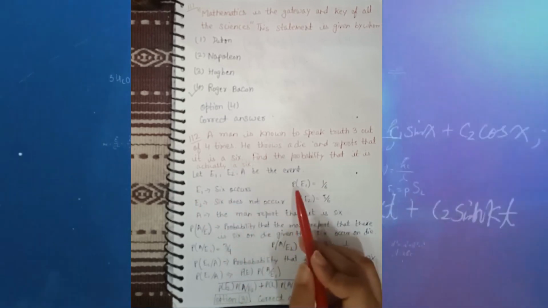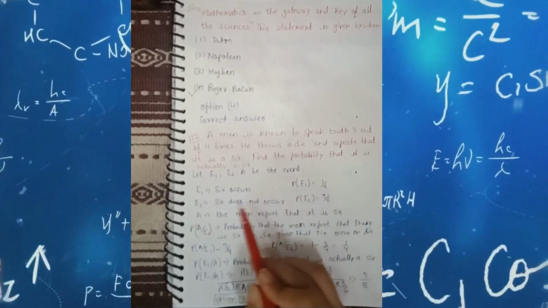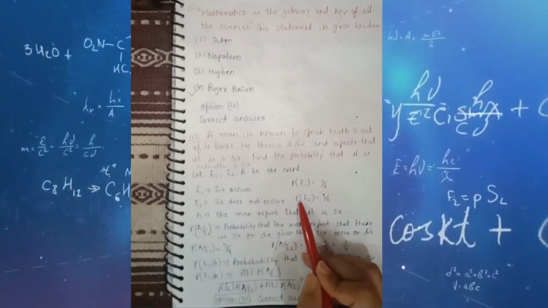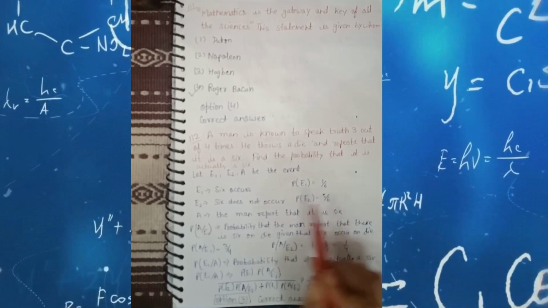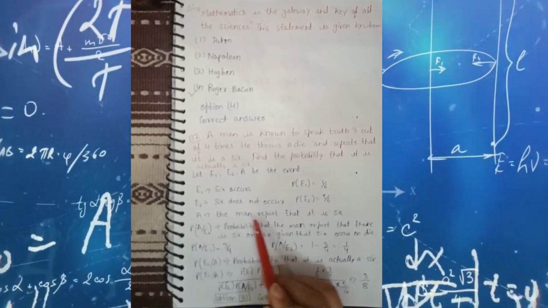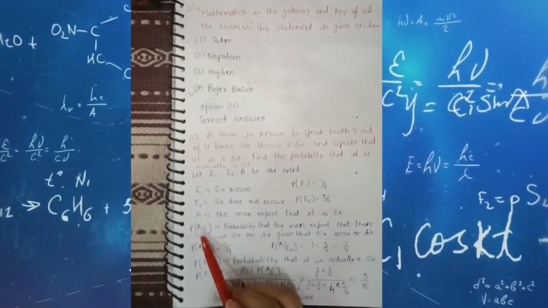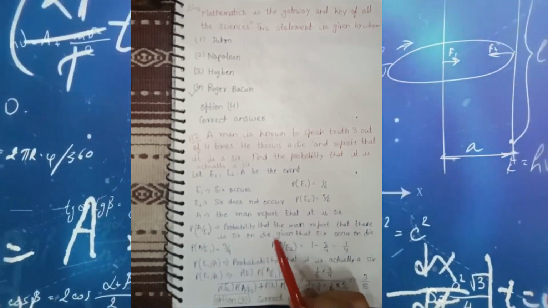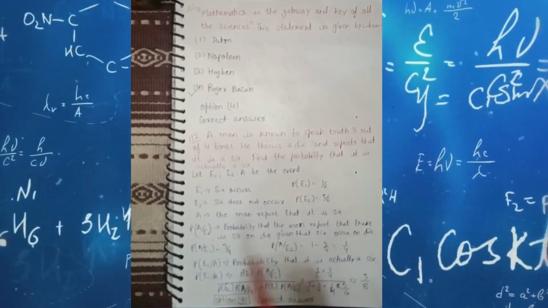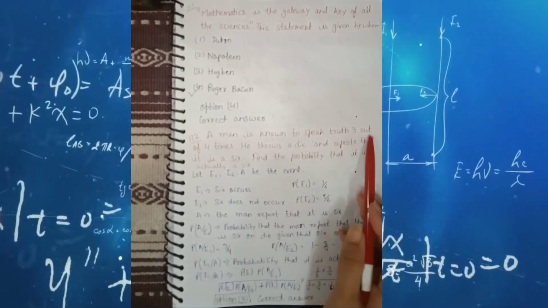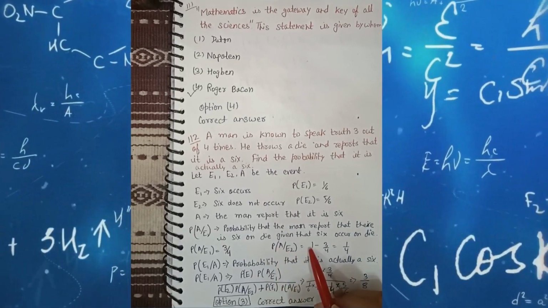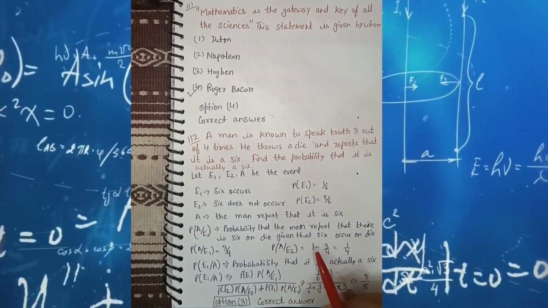If 6 occurs, the probability will be 1 by 6. If 6 does not occur, that means any number 1, 2, 3, 4, 5 occurs, then the probability will be 5 by 6. A is the event in which the man reports that it is 6. The probability of A by E1, the probability that the man reports 6 given that 6 occurred on the die, will be 3 out of 4, that is 3 by 4. For finding the probability of A by E2, it is 1 minus P of A by E1, that is 1 minus 3 by 4, which is 1 by 4.